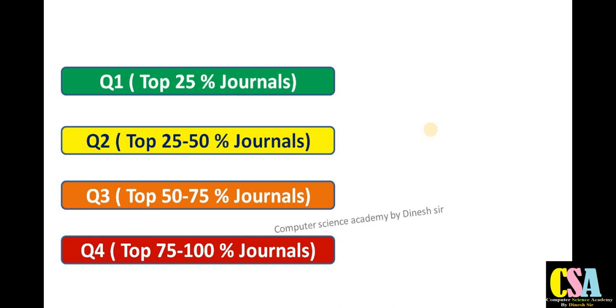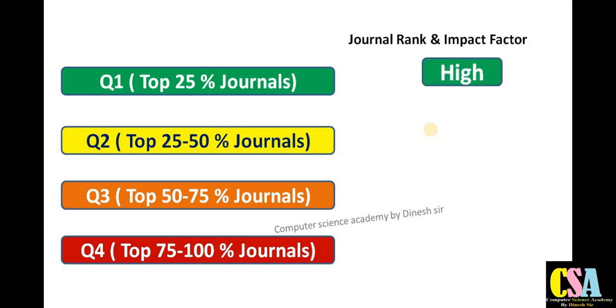These are the different types of quartiles, and I prefer the colors you will see in the journal category or journal metrics for quartile 1, 2, 3 and 4, and how it is decided which one is in the top 25%. The parameters are journal rank and impact factor. We always seek the top, best or a good impact factor. This is the actual meaning of the top 25%: the journals which have the highest impact factor or highest citation score come under quartile 1, the top ranked.